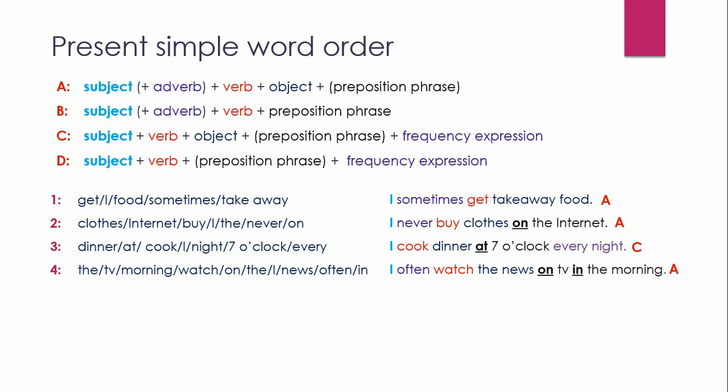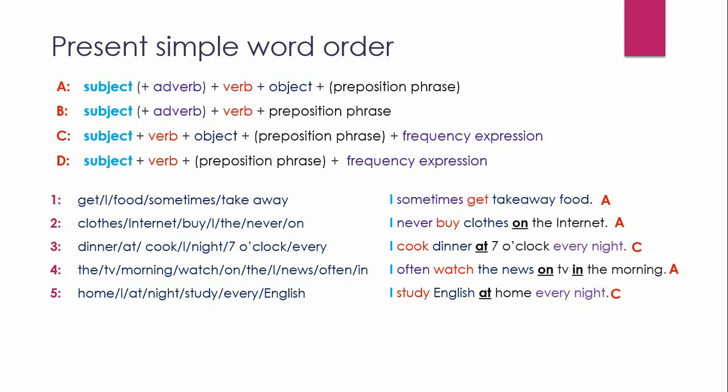Number 5. Home, I, at, night, study, every, English. I study English at home every night. Example of structure C. Number 6. Twice, I, housework, week, do, the. I do the housework twice a week. Sentence structure C again with no preposition phrase.